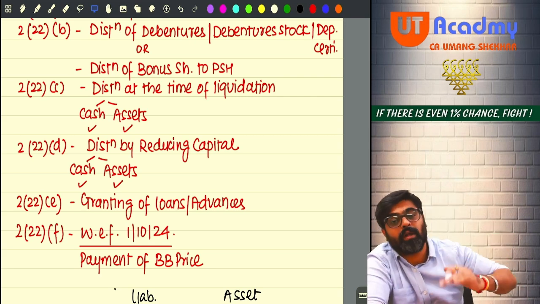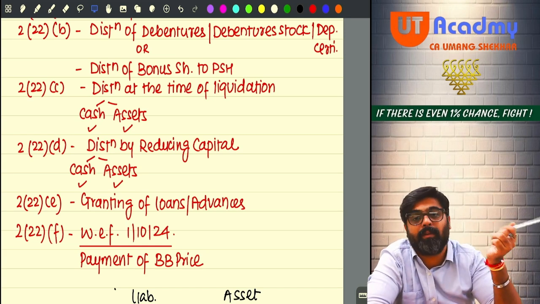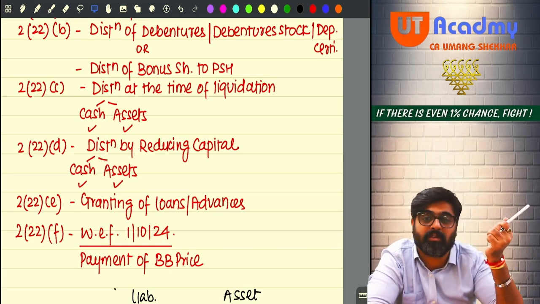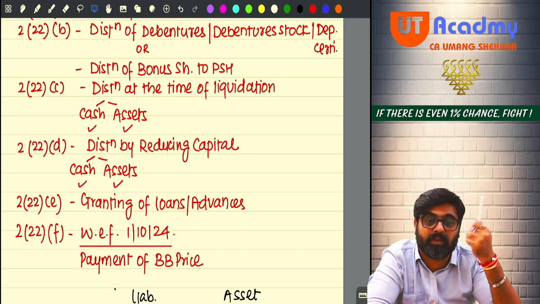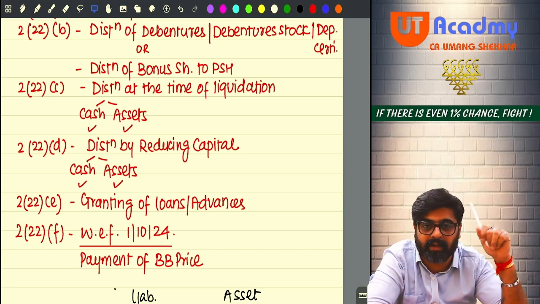Anything over and above this amount will be treated as return of your capital. The amount you have invested in shares is coming back to you along with profit. That will be taxable under section 46(2) under the head capital gains.